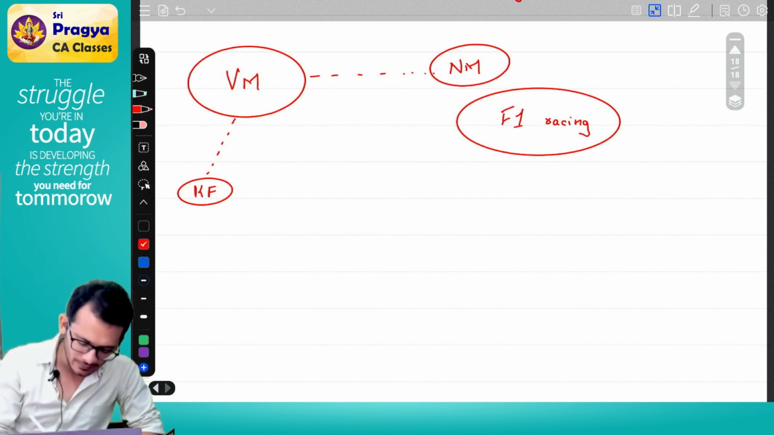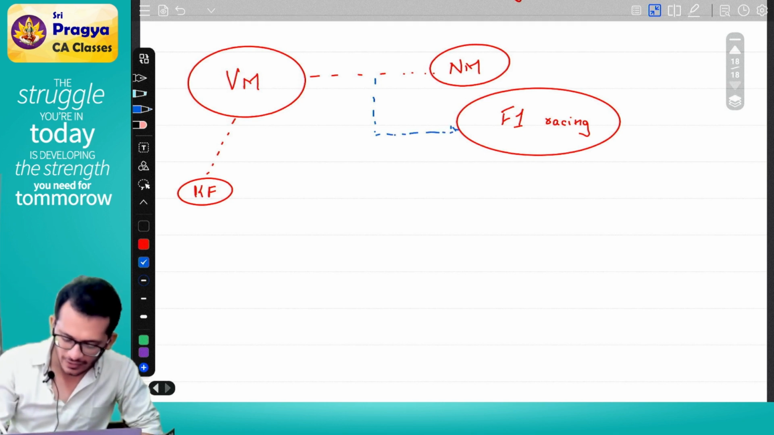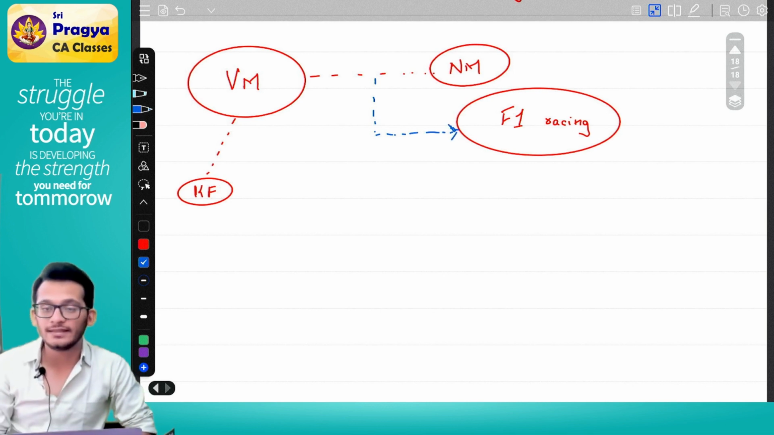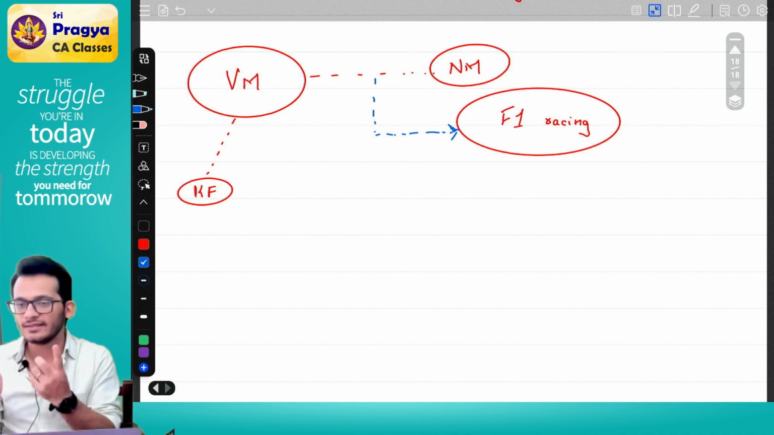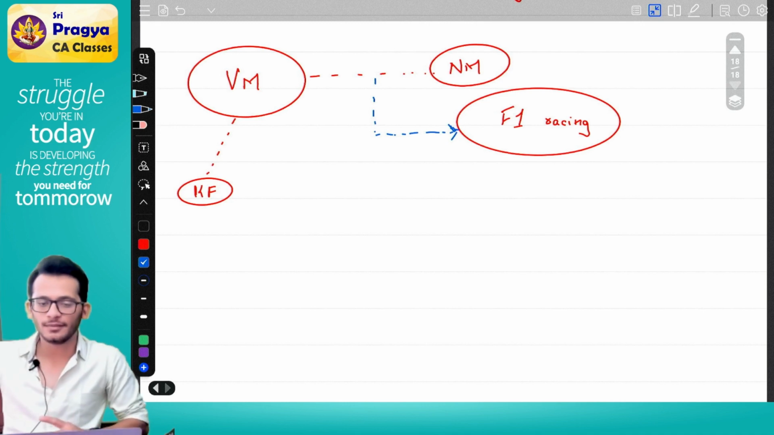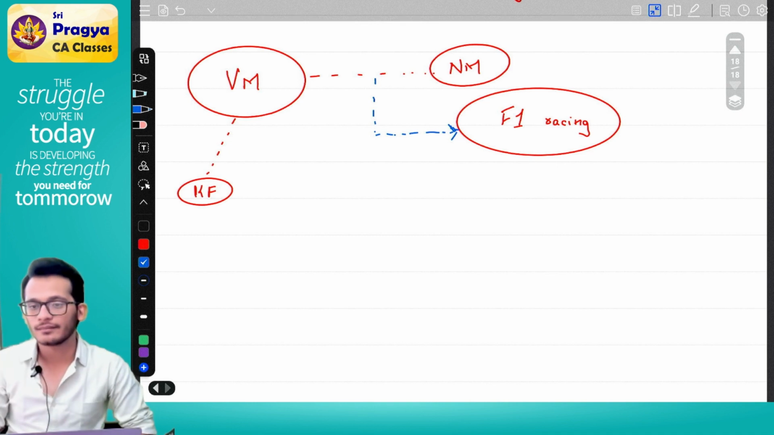So Mr. Vijay Mallya and Mr. Nirav Modi went and bought one F1 racing team. Now tell me, are Vijay Mallya and Nirav Modi brothers or friends? Friends. If they are friends, and they both are going to buy one F1 racing team together, what will this organization be called? Will it be called individual, company, firm, LLP, AOP, BOI, AJP, local authority?